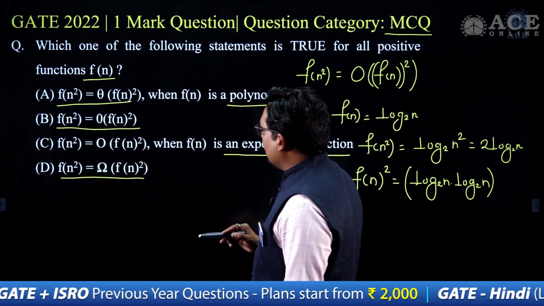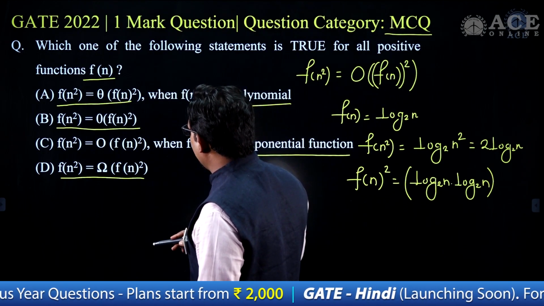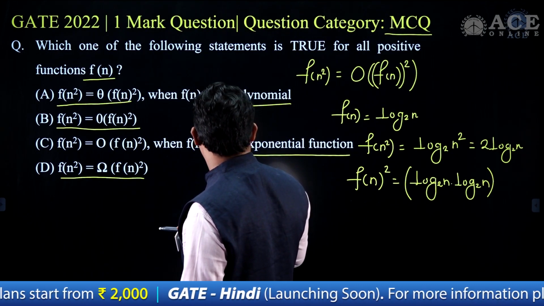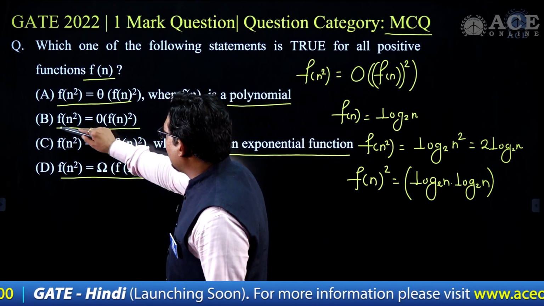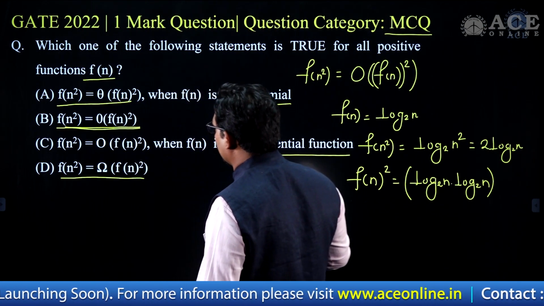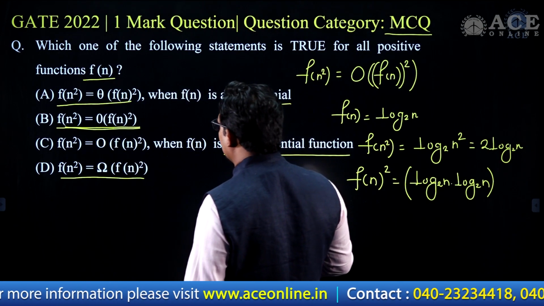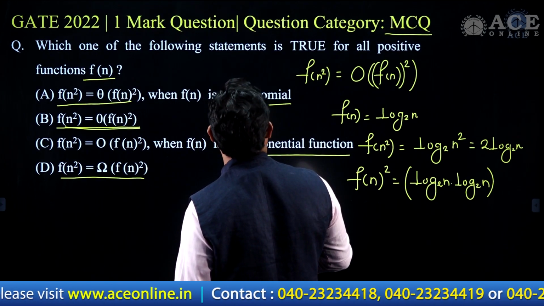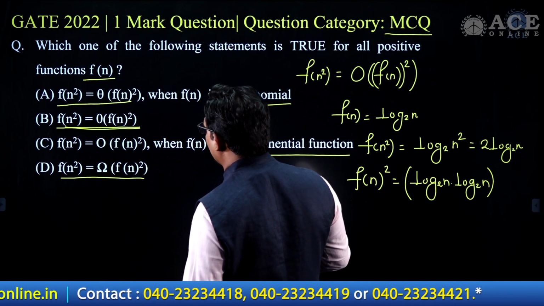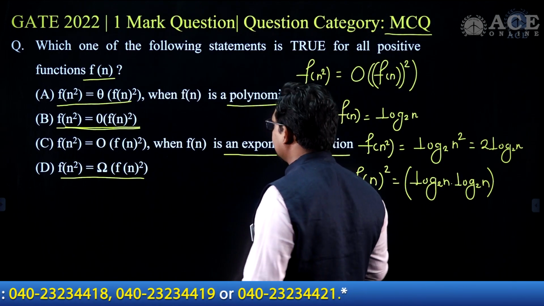Okay, so I like here omega and O, and here f of n square is always a lesser function than this log of base 2 n whole square, and we need to comment about the true function in this particular case.